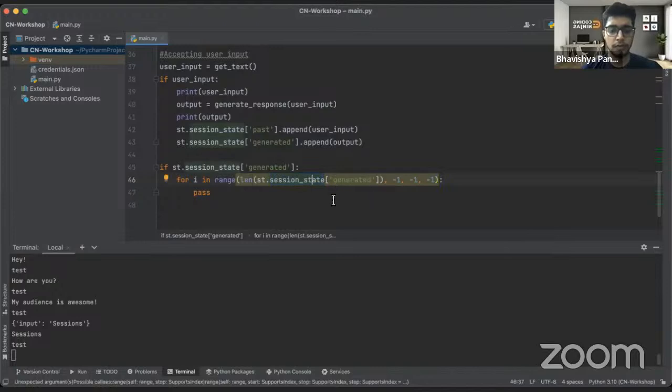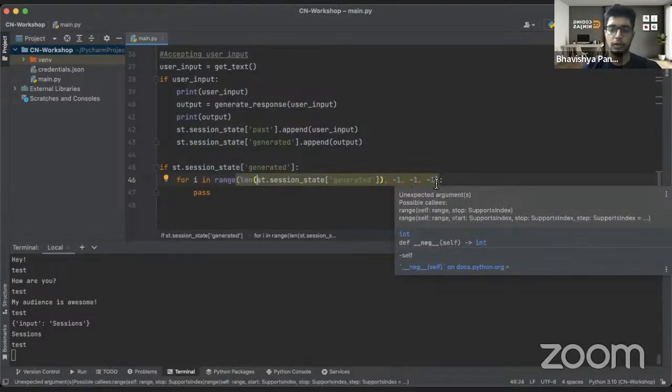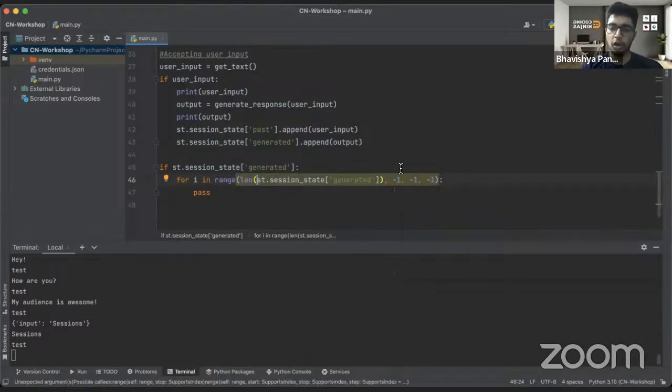So yeah, how this is working is, if this thing is generated, you'd be able to iterate in reverse chronological order, and then you would want to write messages, right? So let's say it is 5. From 5 to -1, so basically till 0 it will go, and in reverse chronological order, it would print everything for you, right? So yeah, I had written one -1 extra.